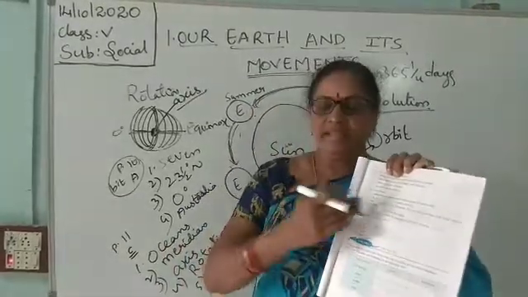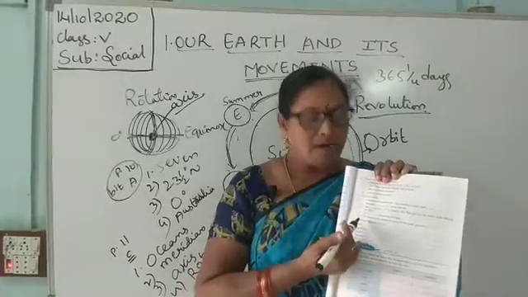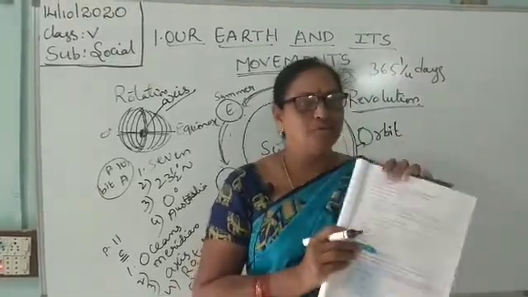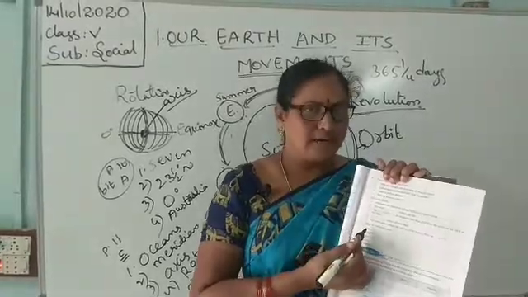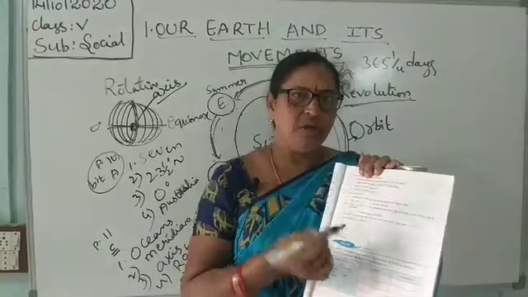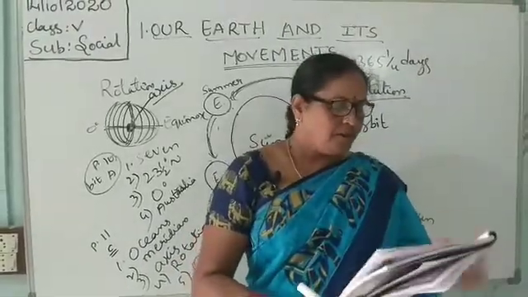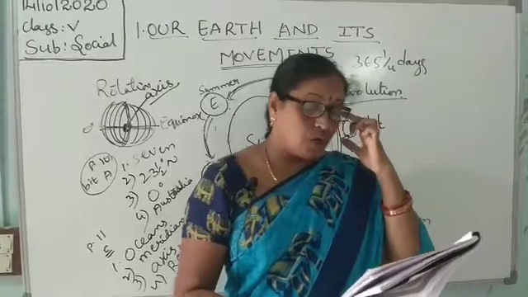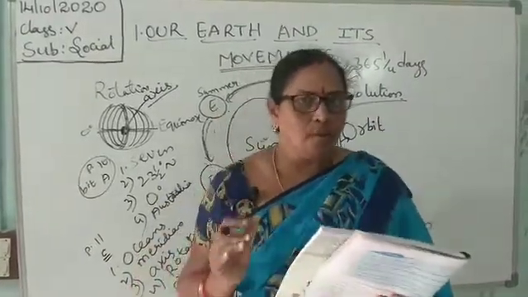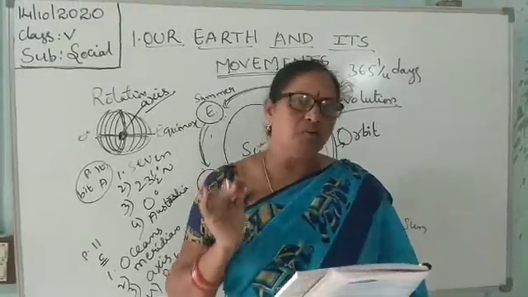And the next one, here they are given the next question. Define the following. If you are having textbooks, you can find these definitions and write here. If it is possible, the textbooks are with you. I'll explain now. Define the following terms. Globe. What is a globe? A globe is a small model of the earth.